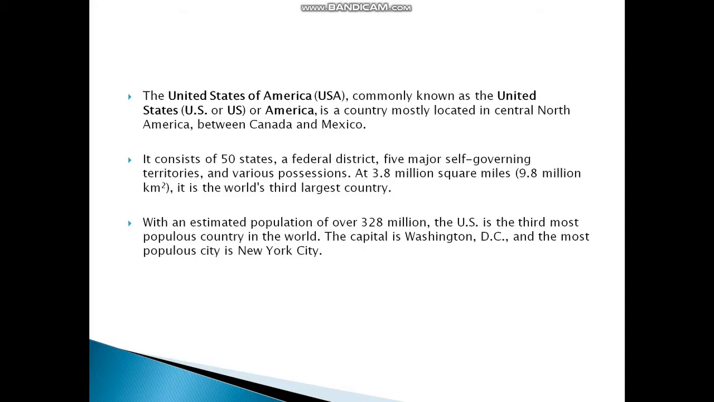Around the world in 10 minutes. The United States of America, commonly known as the United States or America, is a country mostly located in Central North America between Canada and Mexico. It consists of 50 states, a federal district, 5 major self-governing territories, and various possessions. At 3.8 million square miles, it is the world's third largest country. With an estimated population of over 38 million, the US is the third most populous country in the world. The capital is Washington, D.C., and the most populous city is New York City.